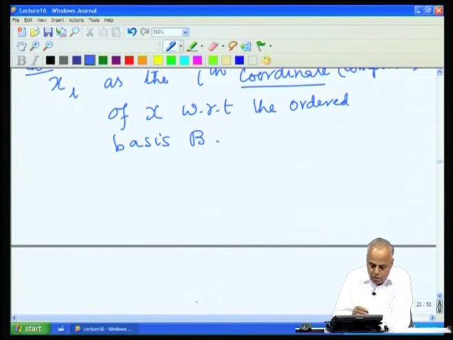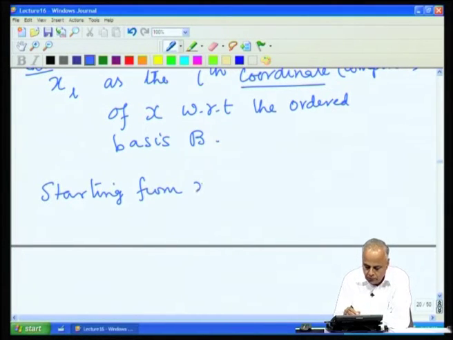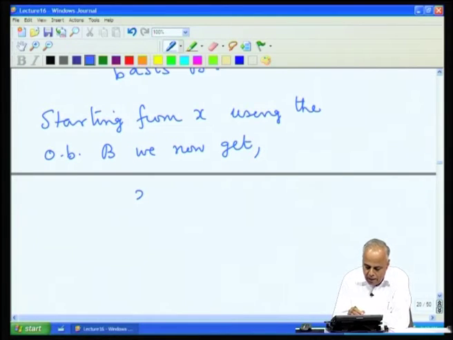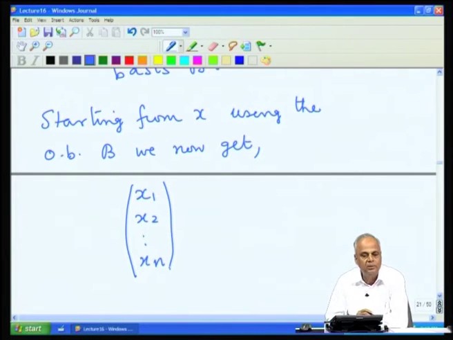So, now therefore, starting from x, using the ordered basis B, we now get these n scalars which I am going to write as x1, x2, ..., xn as a column matrix, and this is obviously in Fn.